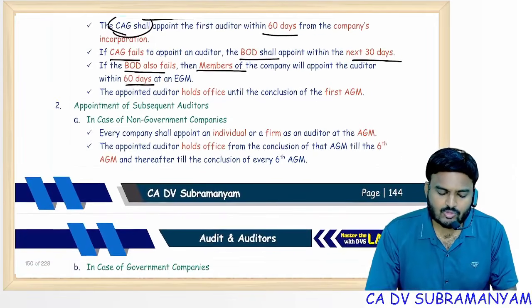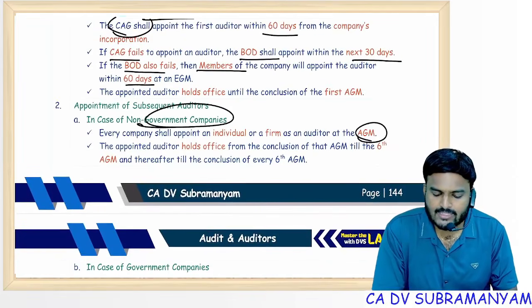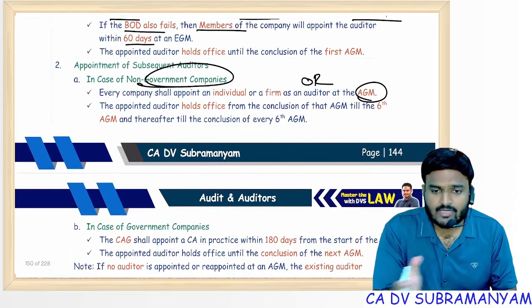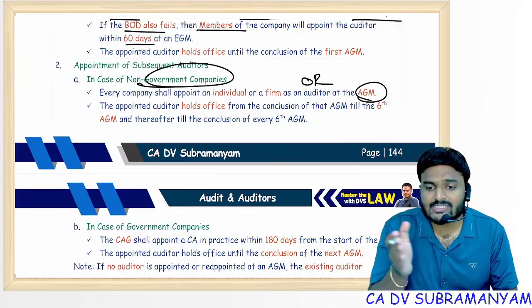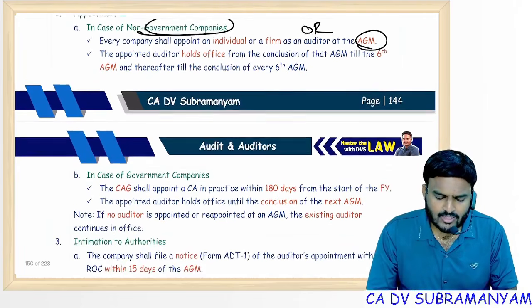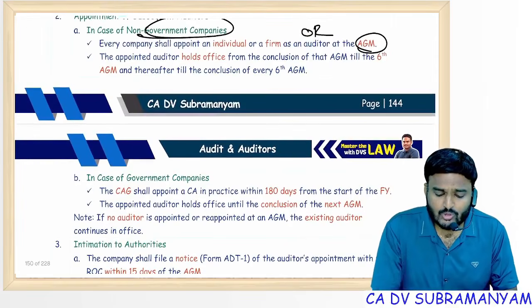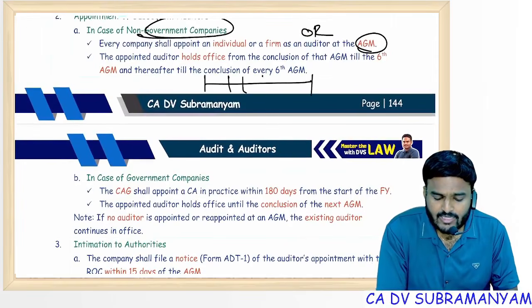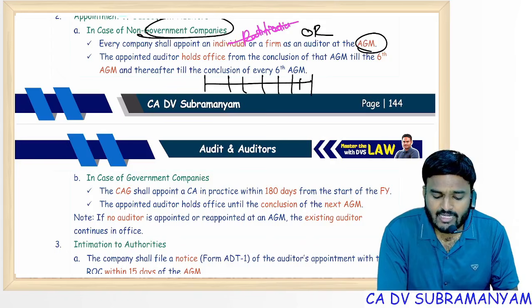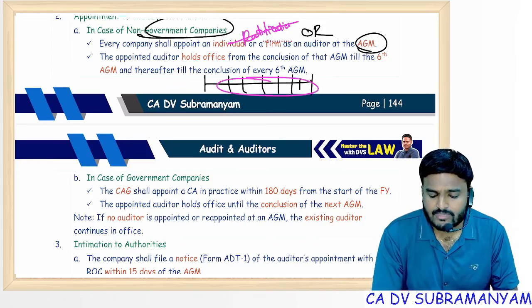Subsequent auditors, non-government company appointment happens at AGM by passing an ordinary resolution. Once appointed, continued for 5 years. That means continued till 6th AGM. Important point, I'll tell you, just wait. During this 5 years, sir, every year ratification required, sir? Ratification required, not required? I have seen this in one MTP. Ratification is not required during this tenure of 5 years.